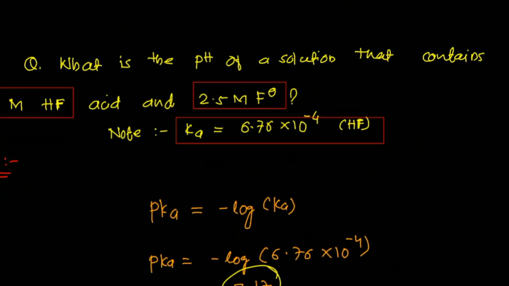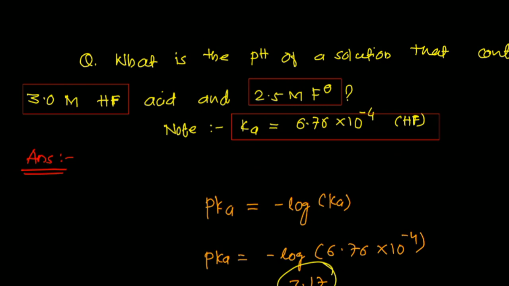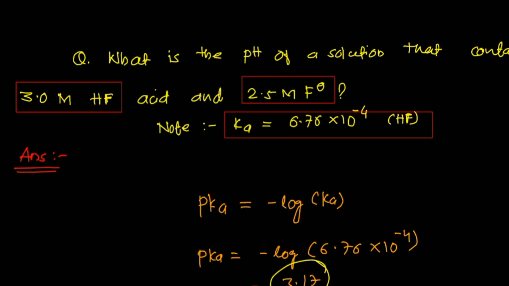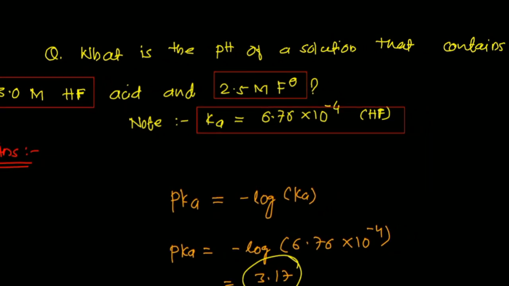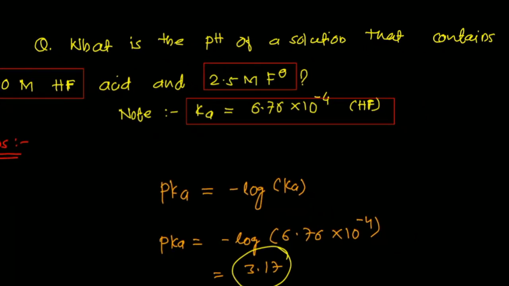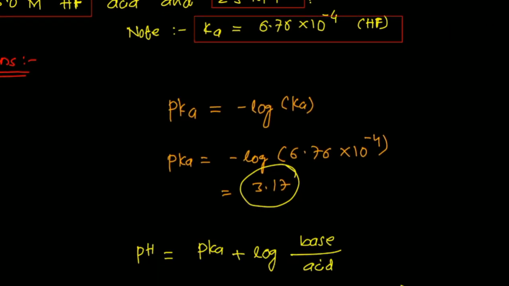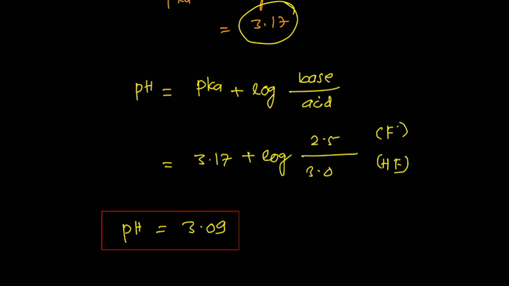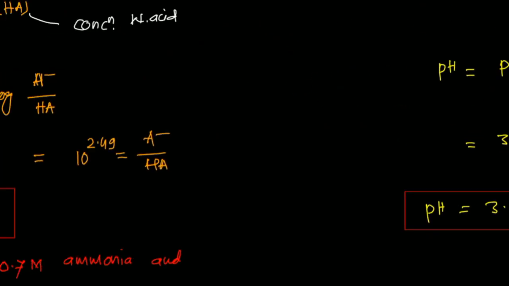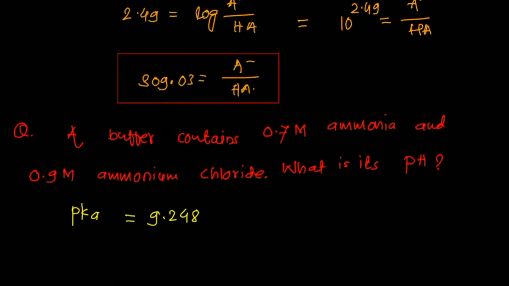Very interesting question. What is the pH of a solution that contains 3 mole of hydrofluoric acid and 2.5 mole of fluoride ion? Note the Ka value is given, 6.76 into 10 to the power minus 4. First calculate the pK, put the pK value in this equation, and you will get your answer. These are some questions.